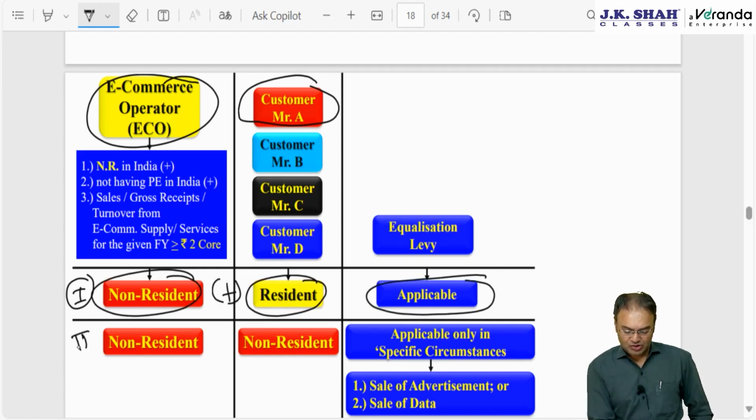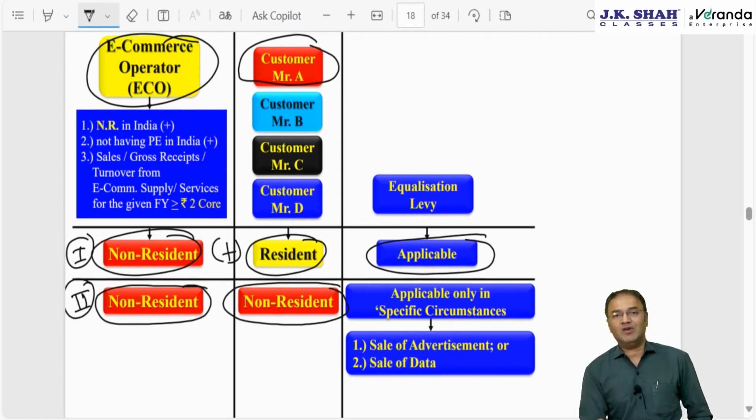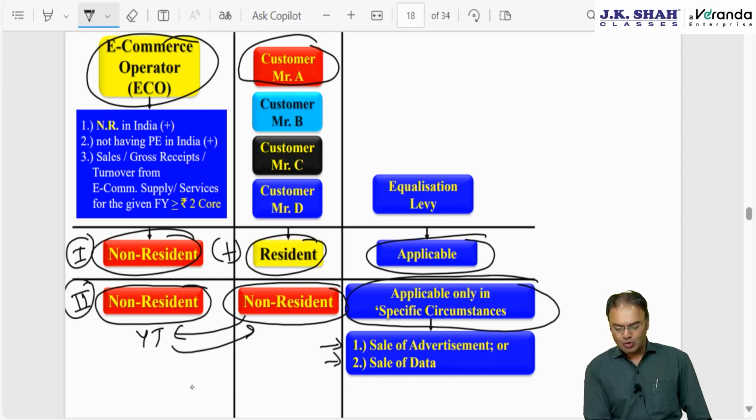But in the second situation, the e-commerce operator YouTube is non-resident and the customer is a Chinese company, also non-resident, then equalization levy ideally would not apply, but is applicable only in specified circumstances. The specified circumstances are 2: sale of advertisement, where YouTube is selling advertisement and the customer is purchasing it, or Google or Facebook selling data of Indian customers.